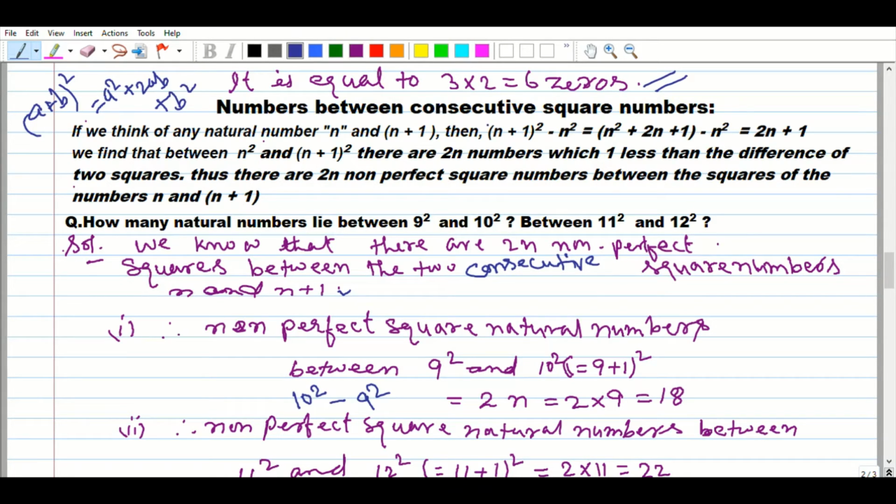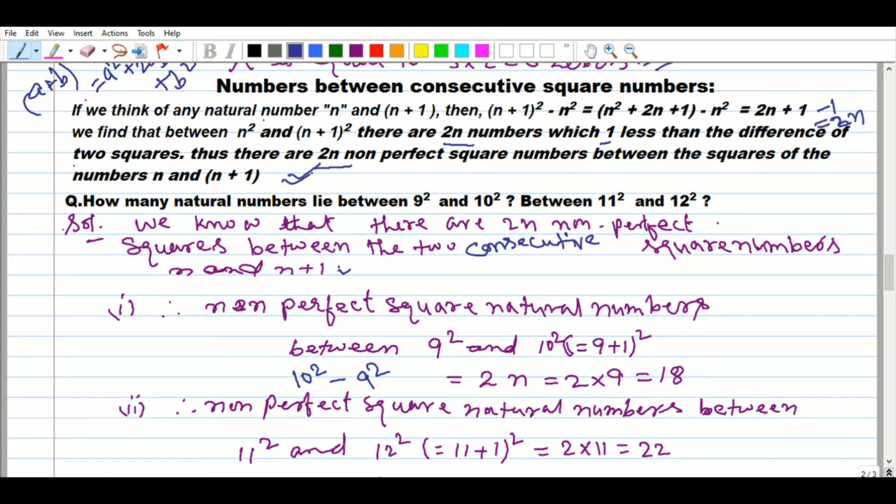You use the identity and resolve n plus 1 whole square. What do you get? We find that between n square and n plus 1 whole square there are 2n numbers, which is one less than the difference of the two squares. Thus there are 2n non-perfect squares. Here it is said one less, so we subtract 1 and get 2n. Is it clear? So 2n is the count of non-perfect square numbers between the squares of n and n plus 1. It is a very important property of squares.